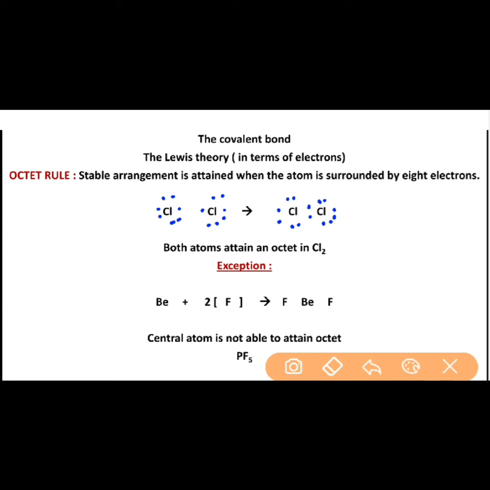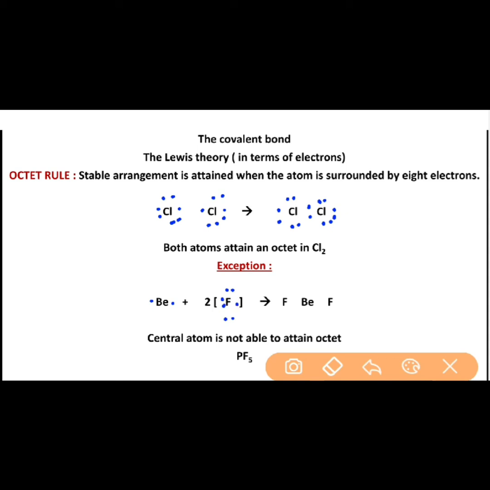However, there are certain exceptions to the octet rule. You can see that the octet rule breaks down in a significant number of cases. For example, for lighter atoms like beryllium or boron, which have less than 4 outer electrons, within the formation of corresponding molecules. Take an example of beryllium in this case. Beryllium has 2 electrons in its outermost shell. Similarly, fluorine has 7 valence electrons.